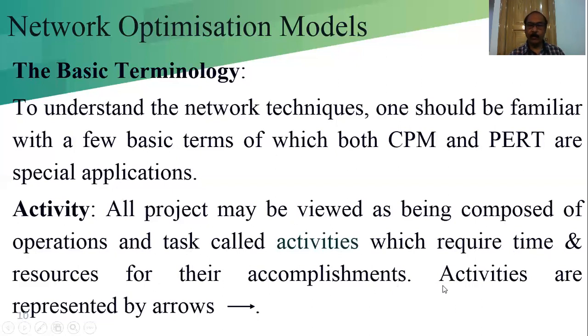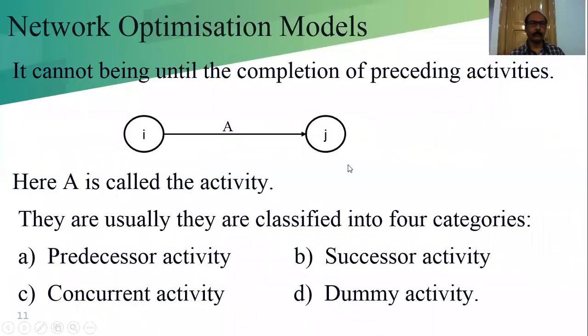For their accomplishment, activities are represented by an arrow. In this chapter, we are representing an activity by an arrow notation. A successor activity cannot start until the completion of the preceding activities.